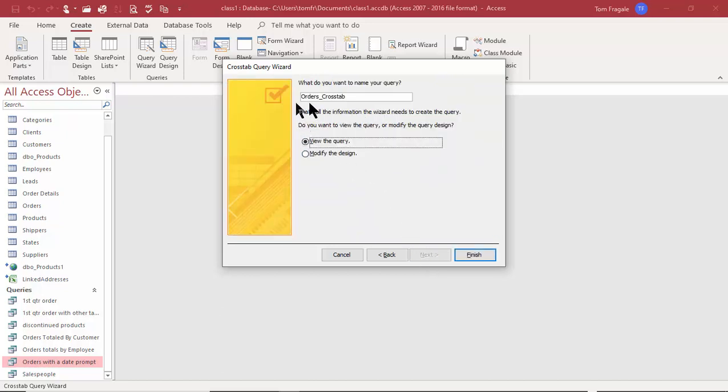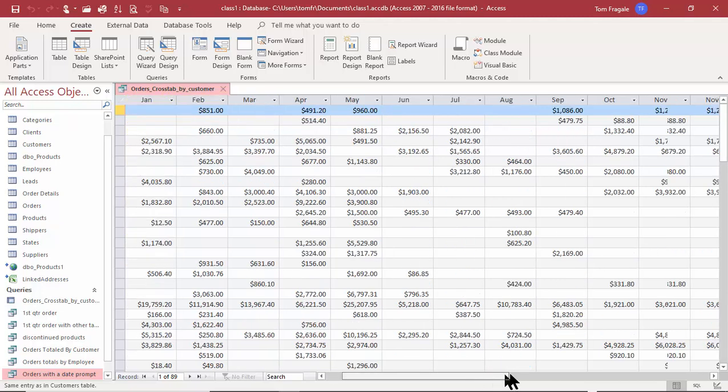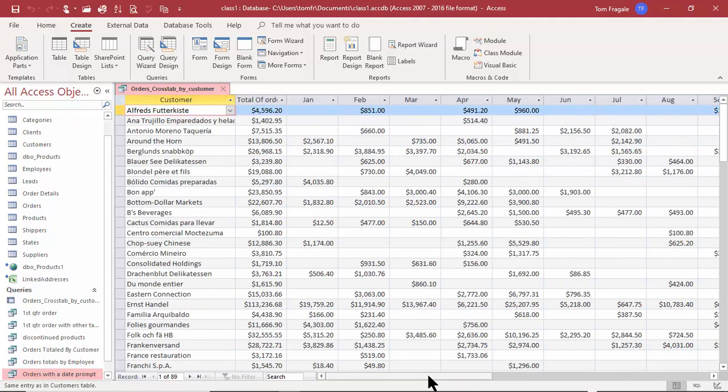And now the name of the query will be called Orders Crosstab. I'll say Orders Crosstab by customer, just to give it a better name. That'll be the name of the actual query. And I'll pick on Finish. Let's see what it looks like. So each row is a different customer. There's the total for each customer, and then it's broken down month by month. That was a really great result, and that's what we call the Crosstab Query Wizard.